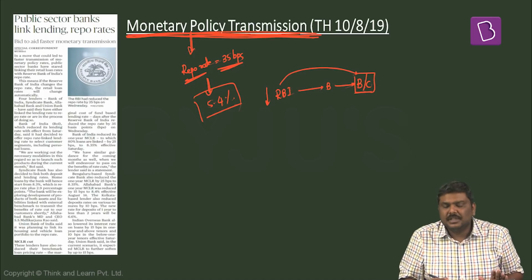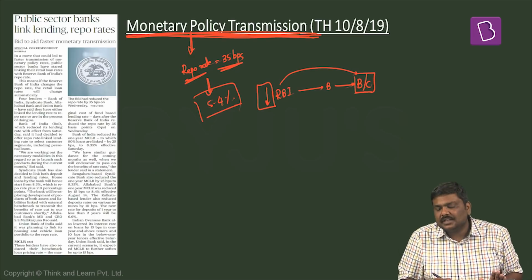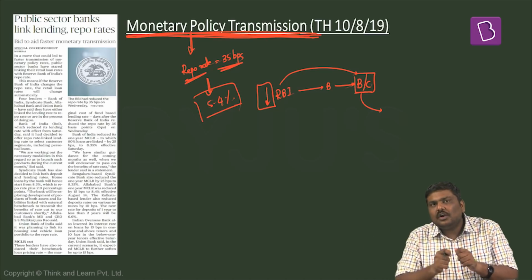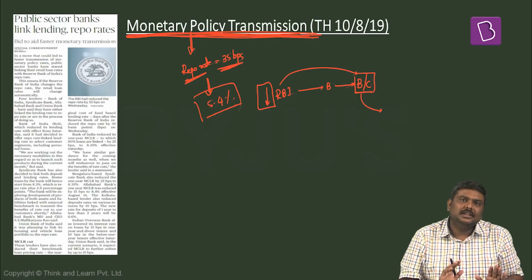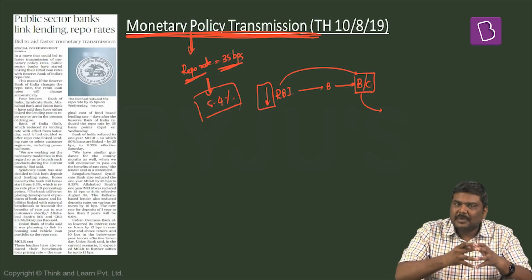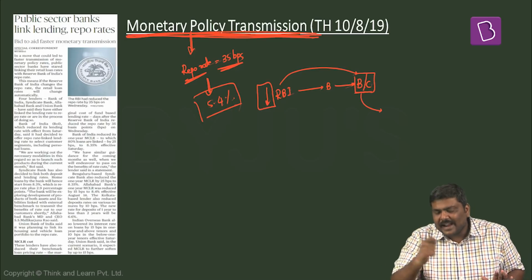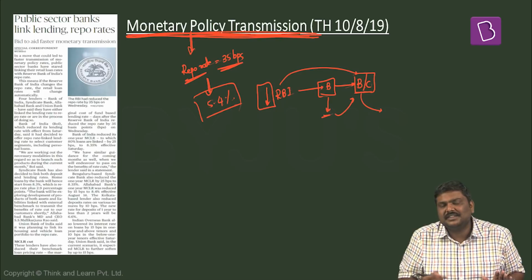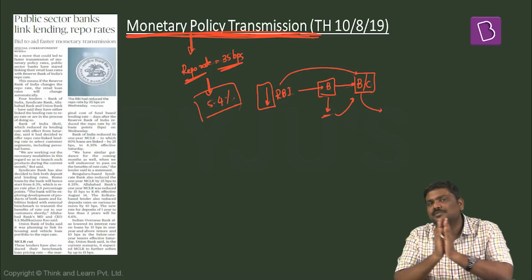In simple terms, with the reduction in the rate of interest or repo rate in this case, how much more credit will be issued to the borrowers in the market? The argument which has been put forward by RBI is this: with the reduction in the repo rate, the lending activities of the banks at lower rate of interest should increase. This particular basic concept is called as monetary policy transmission.